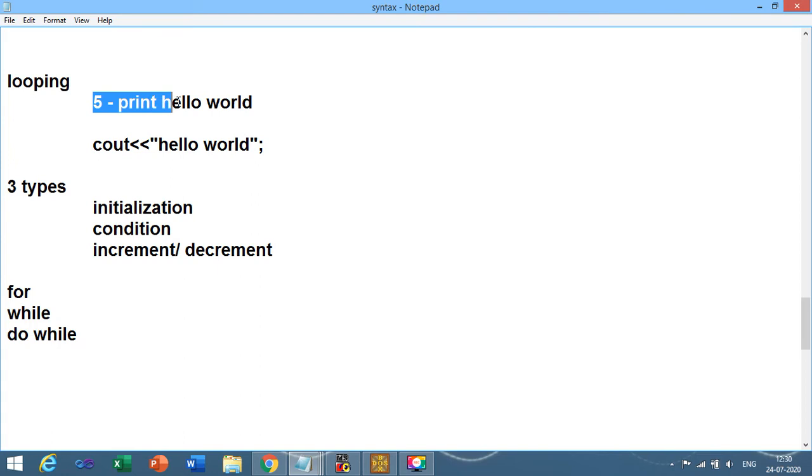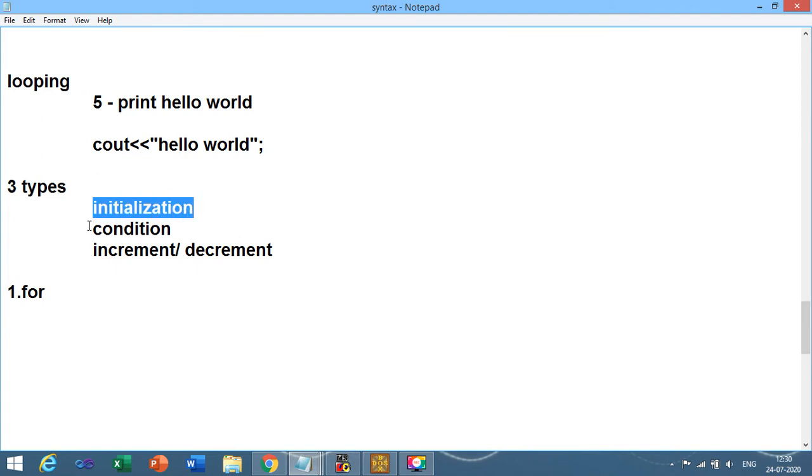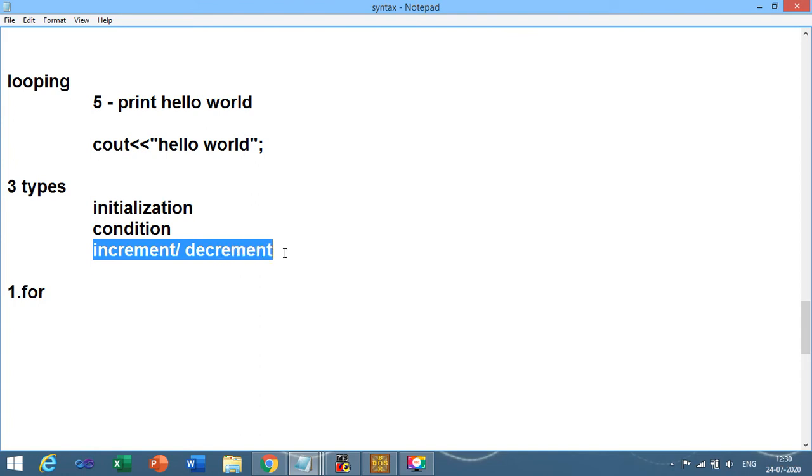See over here, what is our requirement? We just need to print hello world 5 times. Let us take the for loop. We are starting with the first type of loop, that is the for loop. I need to decide what is the initialization, what is the condition, and what increment or decrement I need to perform. The syntax of for is like this.